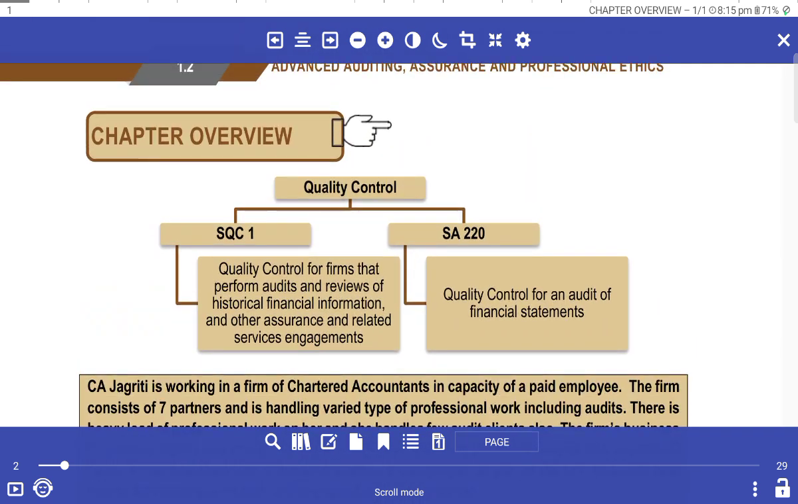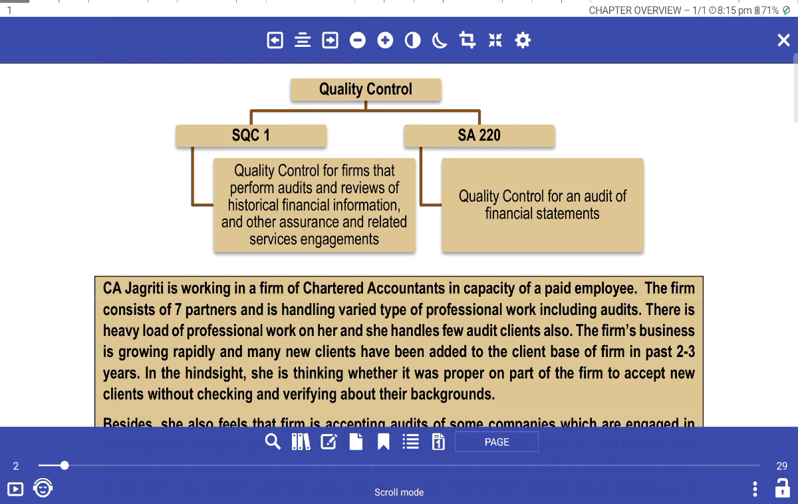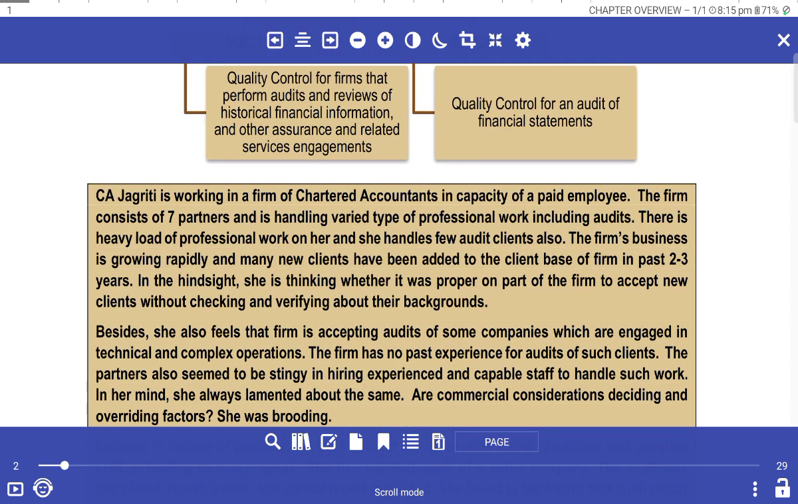Chapter 1, quality in audit: SQC 1, SA 220, quality control for an audit of financial statements; SQC 1, quality control for firms that perform audits and reviews of historical financial information, and other assurance and related services engagements.